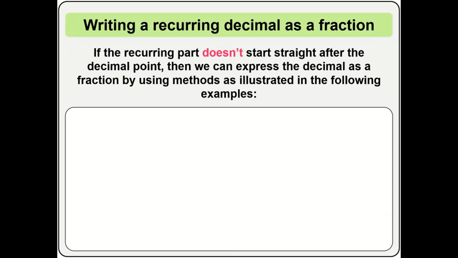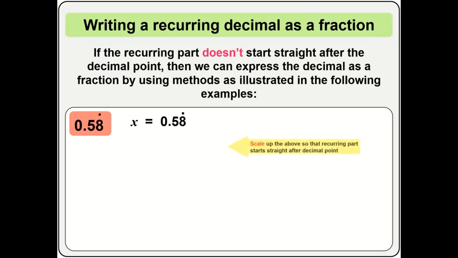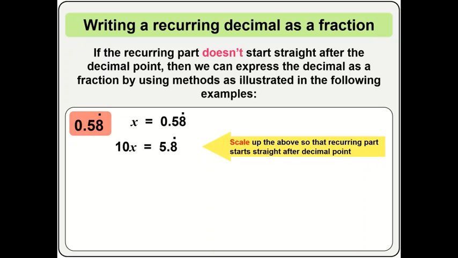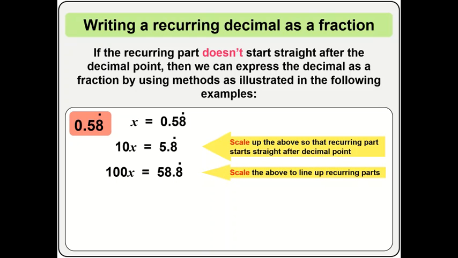Now let's do another example. 0.58 with the recurring decimal can be written as x equal to 0.58. The same thing we did in the previous one: we scale up. When we scale up, that means we move the decimal point. Moving the decimal point from left to right once is 10x, because you're multiplying by 10, so that I can have 5.8. Move it once again, so that will be 100x to be 58.8.